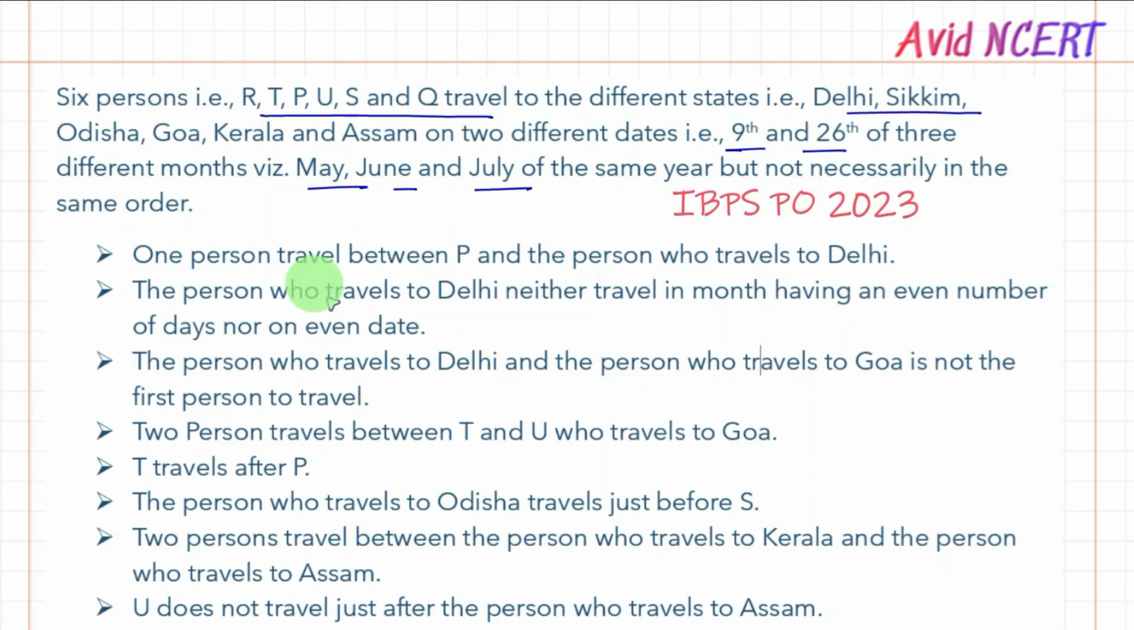We have here: one person travels between P and the person who travels to Delhi. Which means there'll be P, then one person, and then the person traveling to Delhi, or it could be Delhi, then one person between them, and then the person who's P.